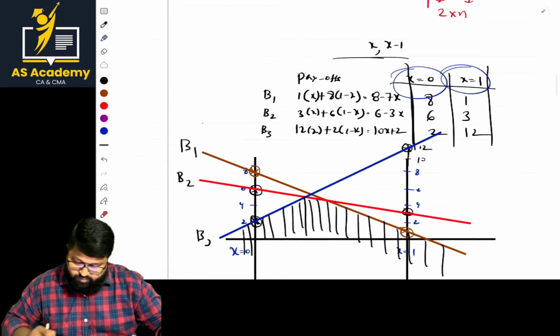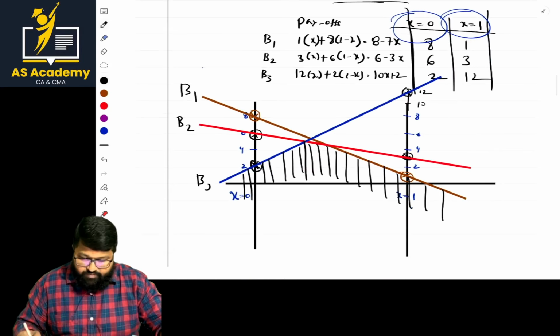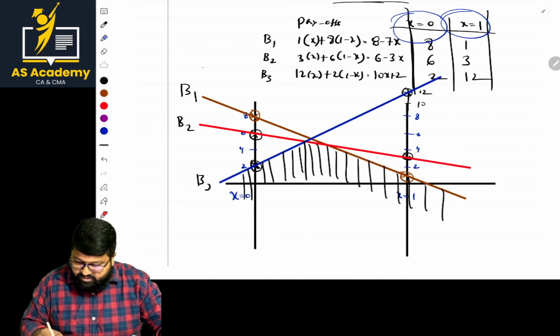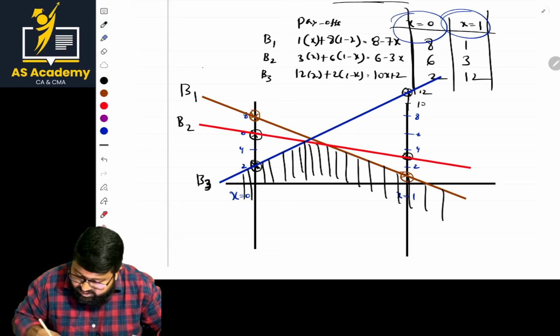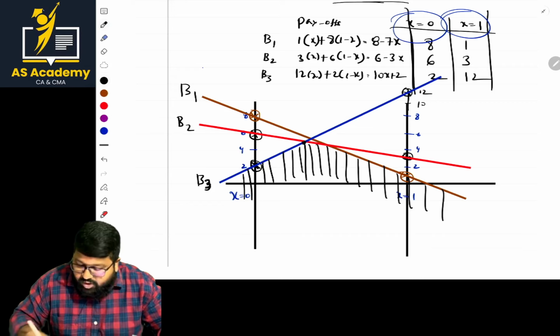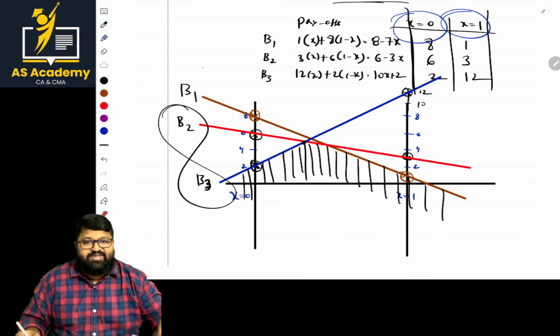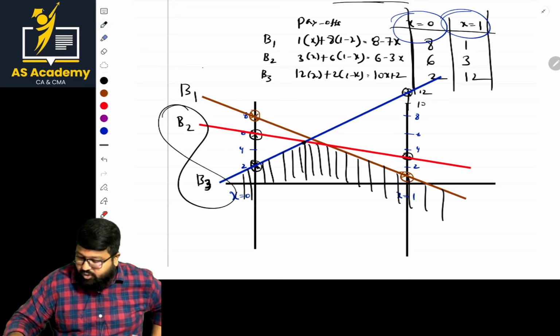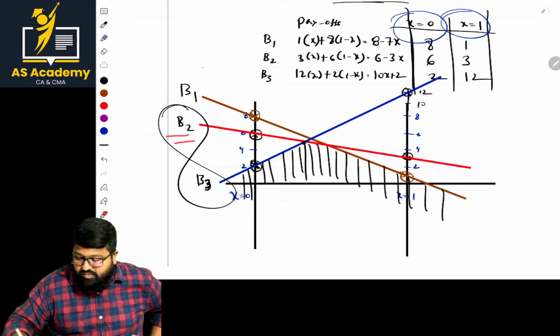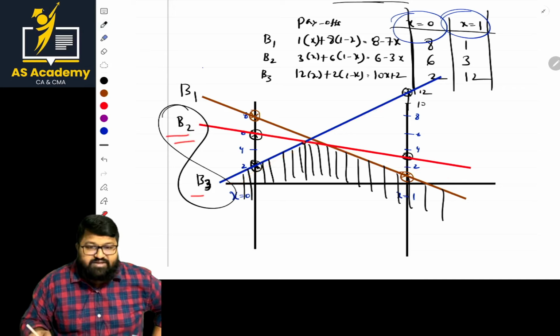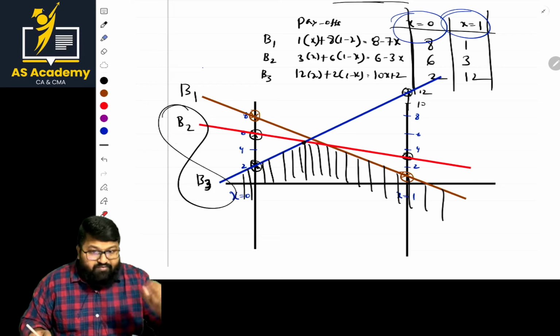B3 is plotted there. See the graph properly, ma? So I plotted B1, B2, B3. Now where are they intersecting? Oh, sorry, it's the B3 now. So here this line is intersecting which point, ma? B2 and B3. The line, sir, see properly, ma. This is the line, one line, and this is the second line. These two are lines B2 and B3. Where are they intersecting? At this point, they are intersecting. That's the maximum point. Okay, that point we marked.